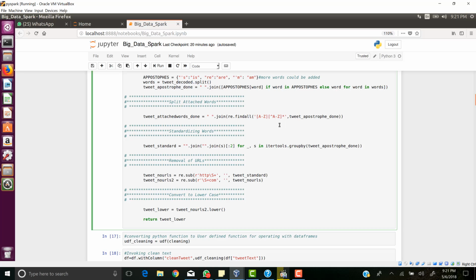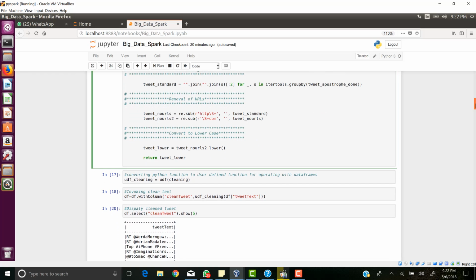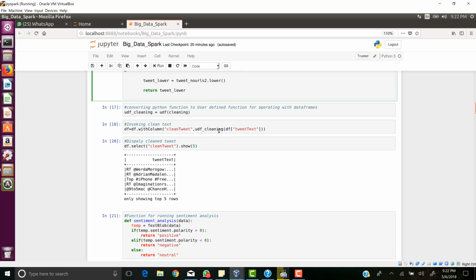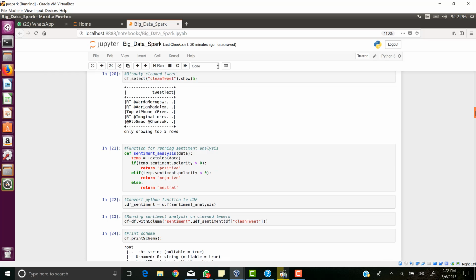After removing the apostrophes, I'm joining the words, and then I'm removing all the URLs. I'm converting everything into lowercase, and then I am defining a user defined function for cleaning. So this is a function. I'm using the function to clean the data here, and after cleaning my tweet, I'm storing it under clean tweet. Here are the sample clean tweets which I have stored under the clean tweet column.